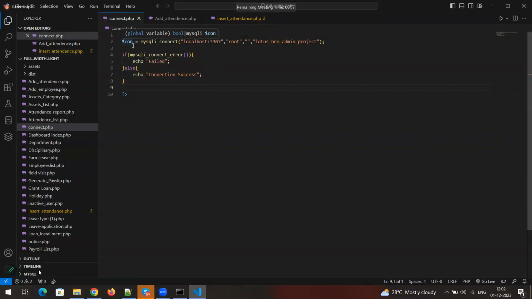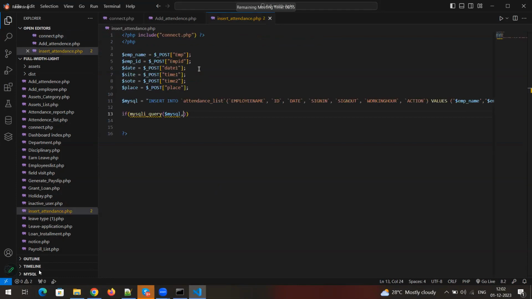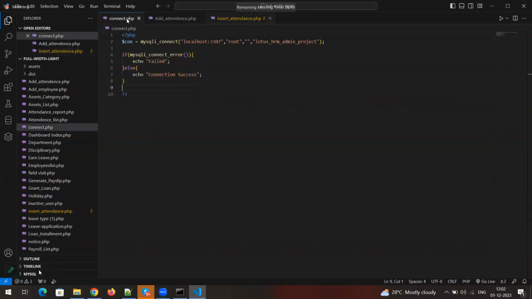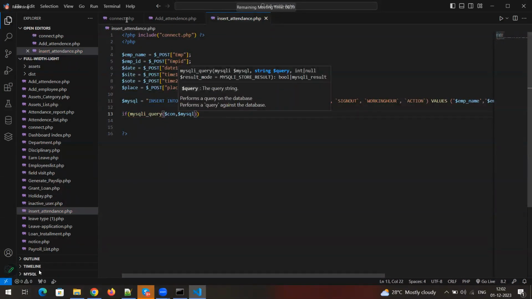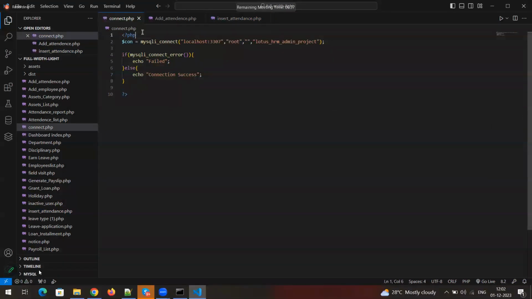Con. What is this? Con, right? We need to use it here, but it is there in the connect.php. How can I use it here? First we need to connect it and then only we can use it. How can I use it, in the sense? We need to make that particular connection variable a global variable.